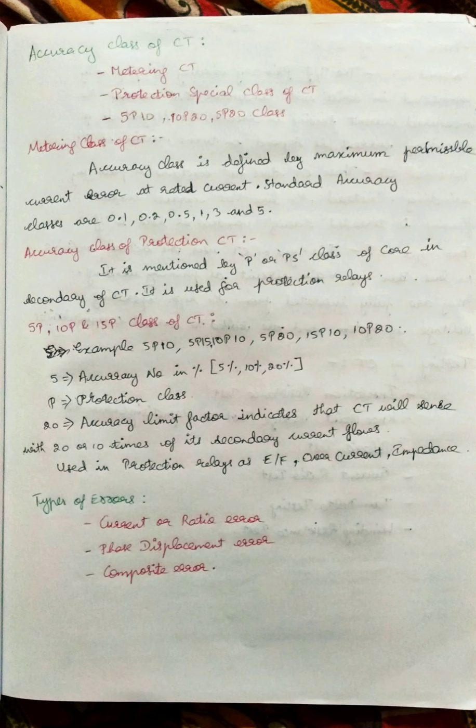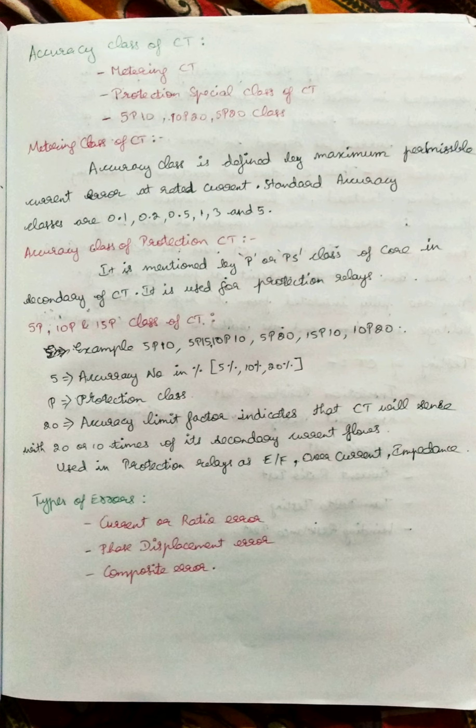Next is the accuracy class of the CT. Normally in the specification of your CT itself, they will mention the accuracy class as metering, or protection special core, or protection core such as 5P15 or 5P20. The metering core should be used only for metering purposes, meaning ammeters, multifunction meters, or energy meters.